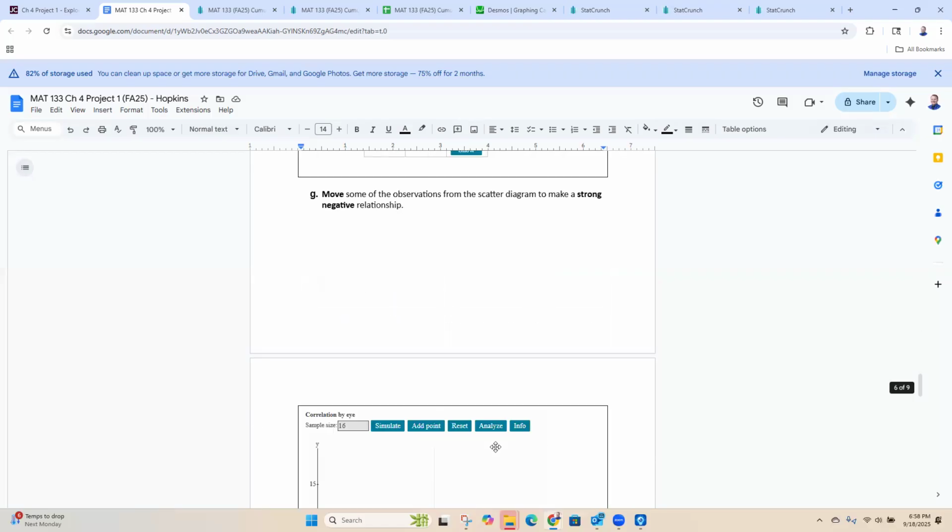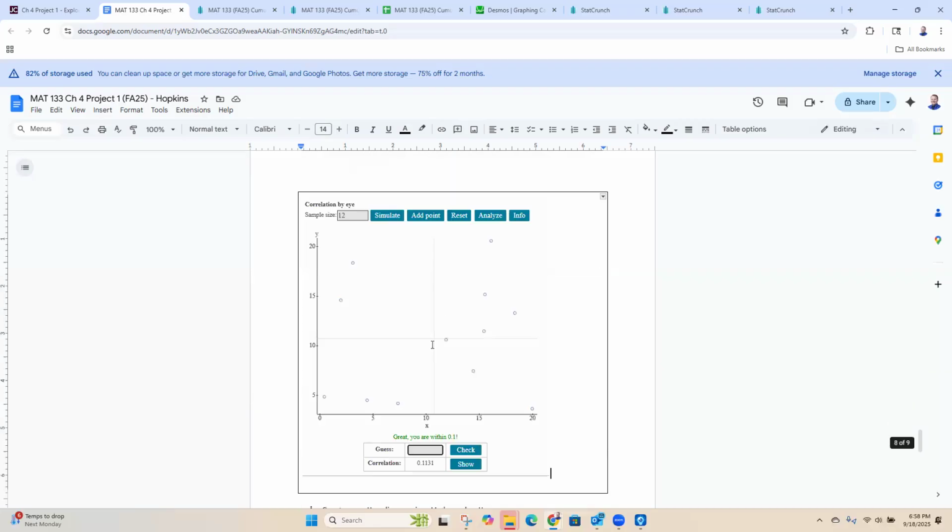What we're doing now is we're looking at no relationship. For example, say my X values are how many hours I sleep each night, and the Y axis is how many times I go skiing each year.